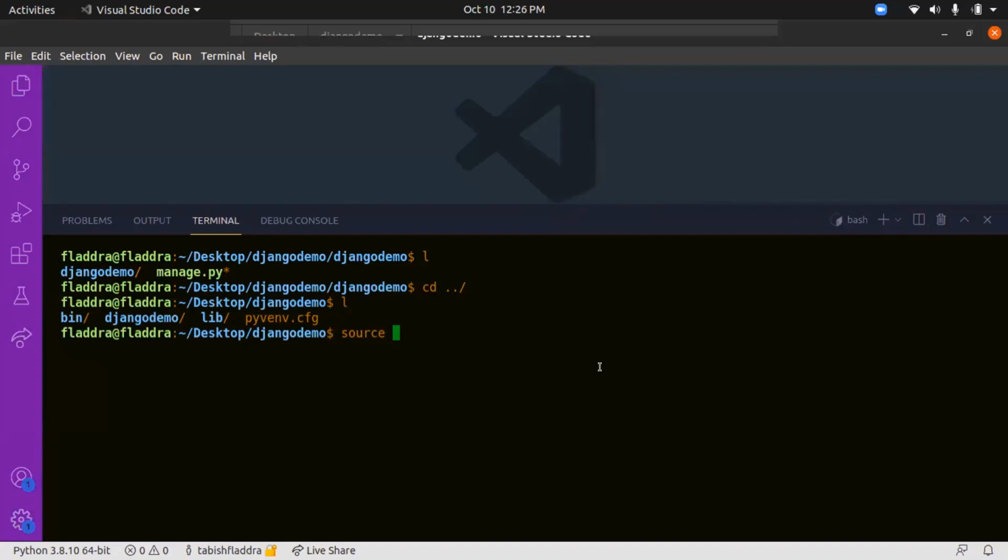I'll repeat it. PowerShell. So use PowerShell. Command prompt. No, use CMD. That is command prompt. Okay, yeah, thank you.